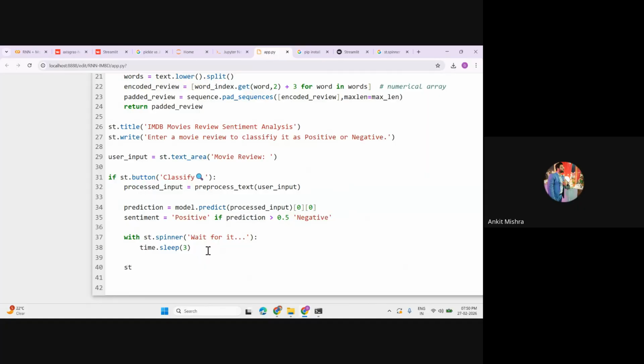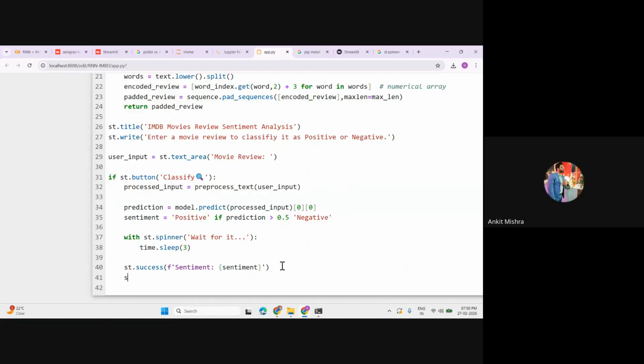So let's write this as st.success, and inside this st.success you can write your value, and success is for the green output. You can simply say the sentiment of the review is, and call your sentiment value here. You're getting the sentiment value from here.